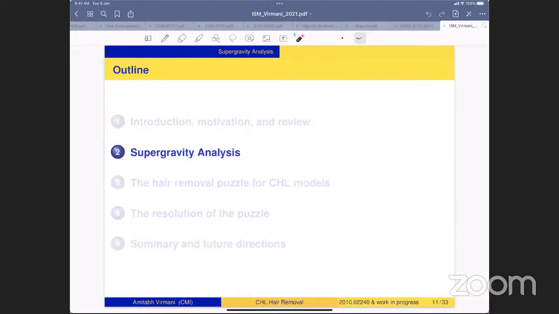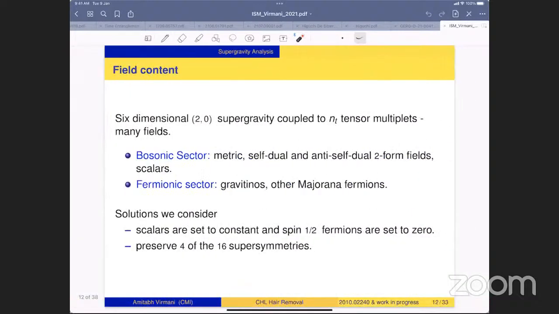Okay, so with this brief introduction, motivation and review, now let me present the supergravity analysis that we have done to this end. As I said, at least to begin with, we will be interested in 6-dimensional (2,0) supergravity coupled to n_T number of tensor multiplets. This supergravity theory is sufficiently complicated. It has many fields. In the bosonic sector, it has the metric, self-dual and anti-self-dual 2-form fields and lots of scalars. In the fermionic sector, it has gravitinos and lots of Majorana fermions.